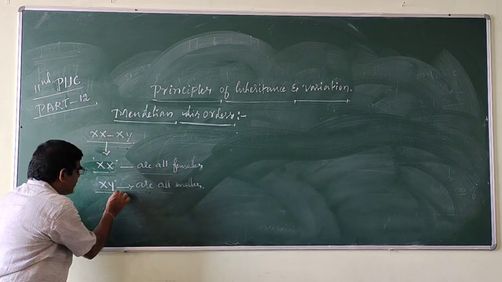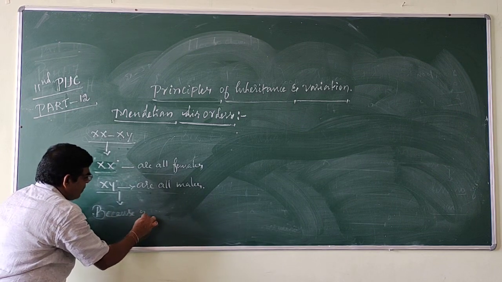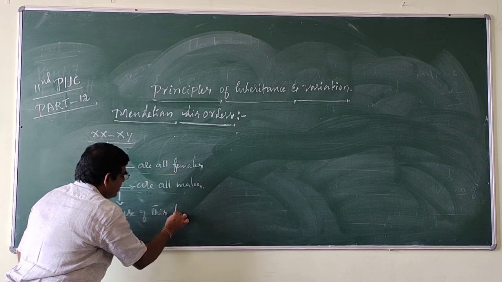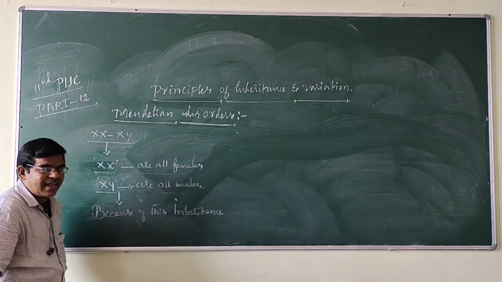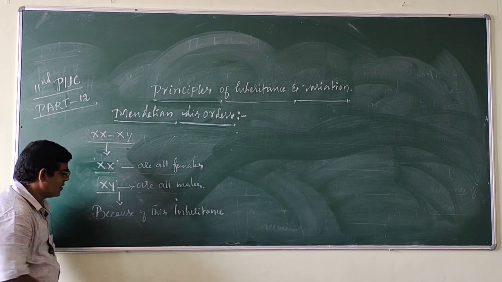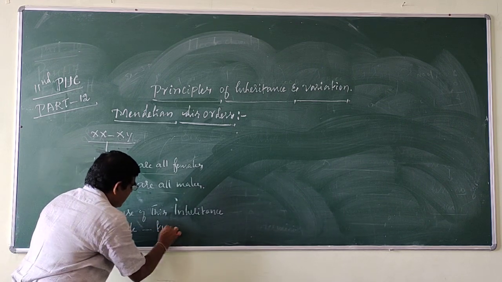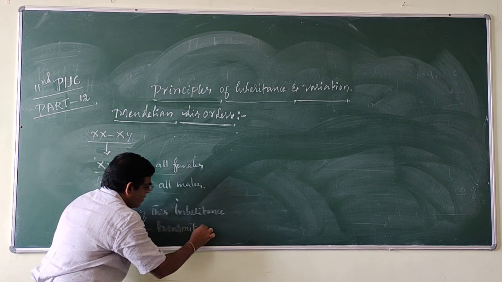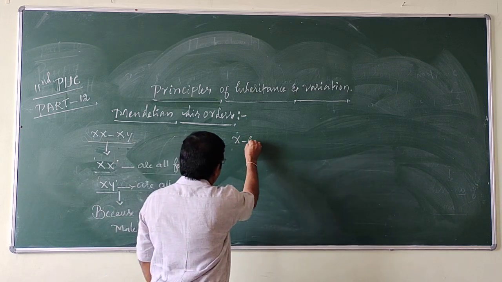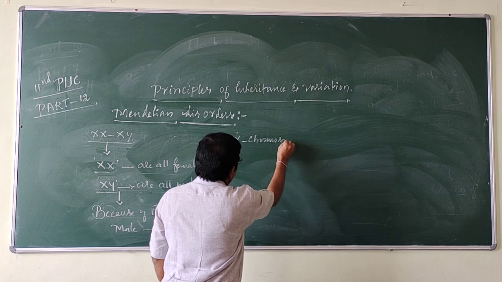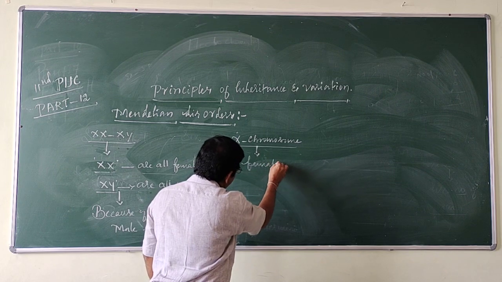Because of this inheritance, the male transmits its X chromosome only to the female.